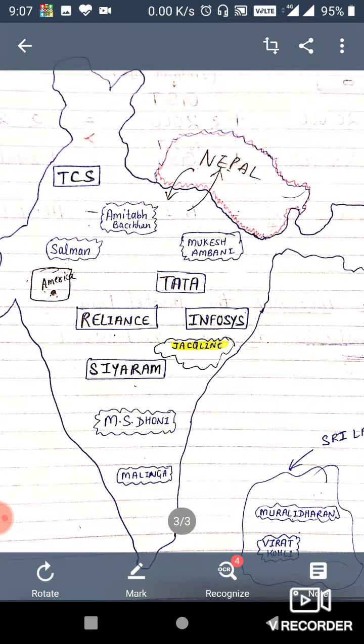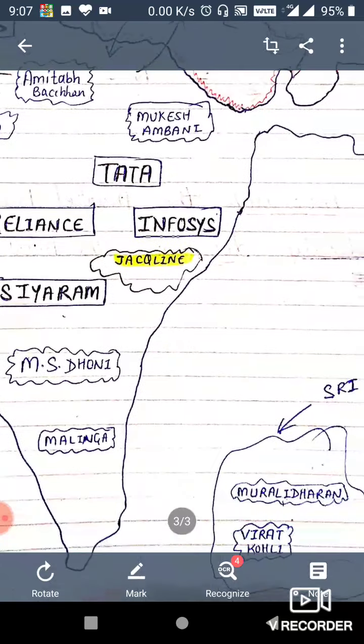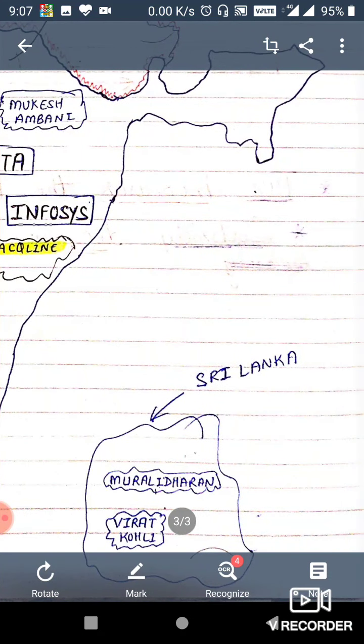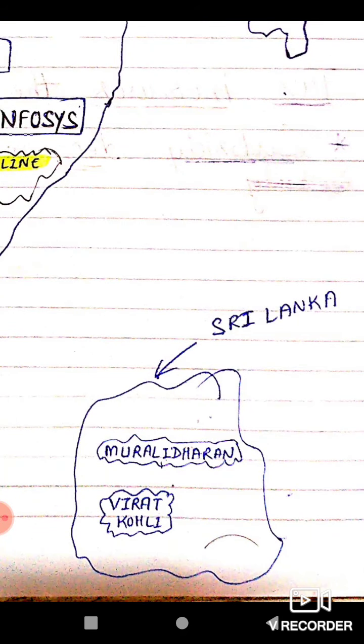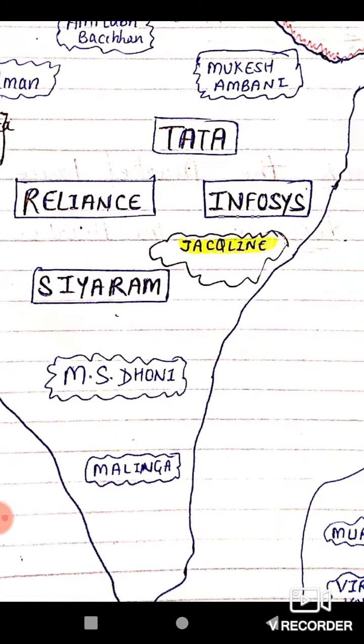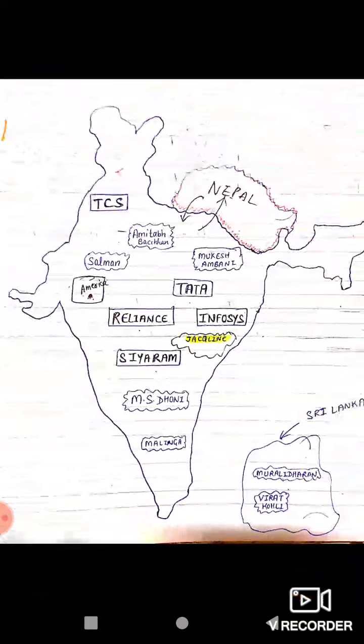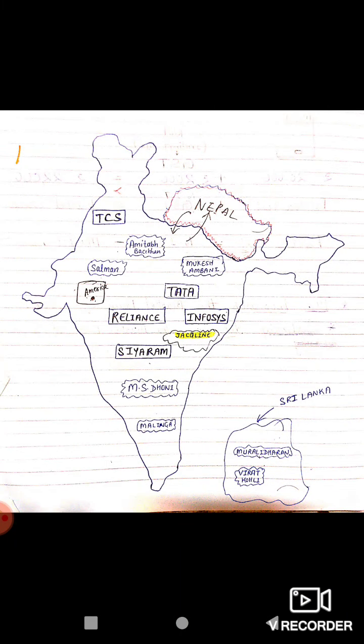And suppose we take an example, Virat Kohli is going to Sri Lanka to play a cricket tour. So Virat Kohli will not be called a resident of Sri Lanka because, although he is earning money there, he will spend in India only. So he will be called a resident of India only. Clear to you or not? I hope it is clear to you.